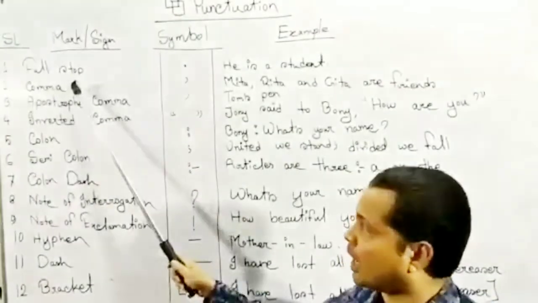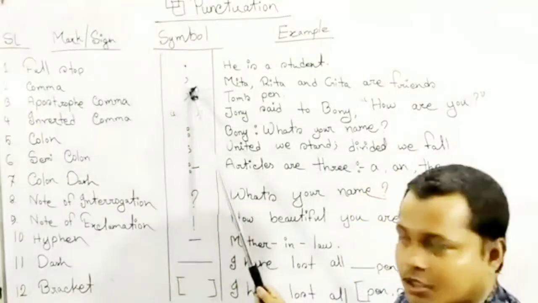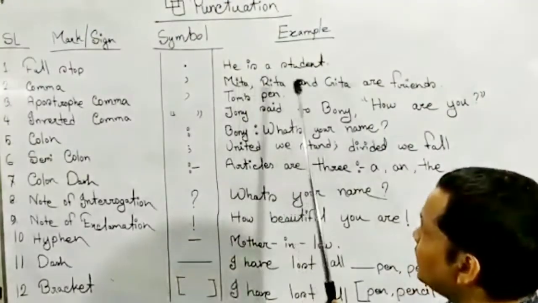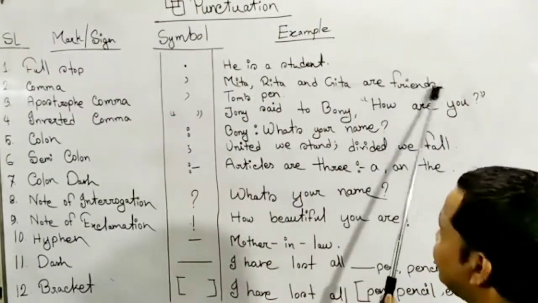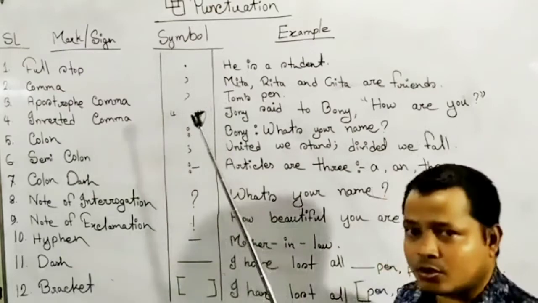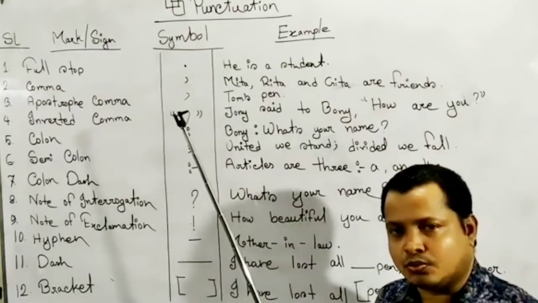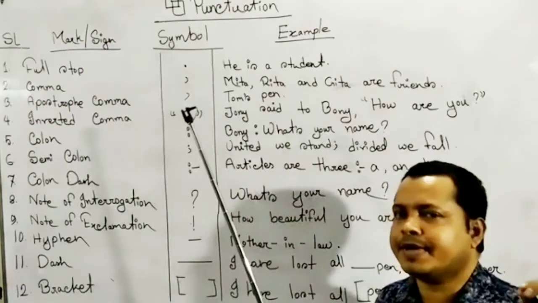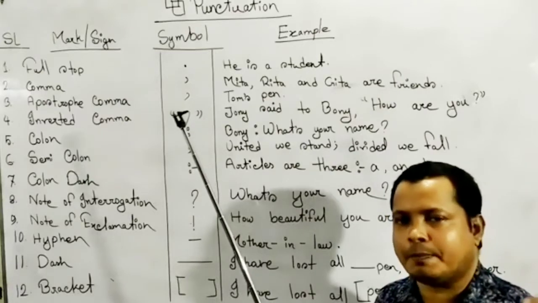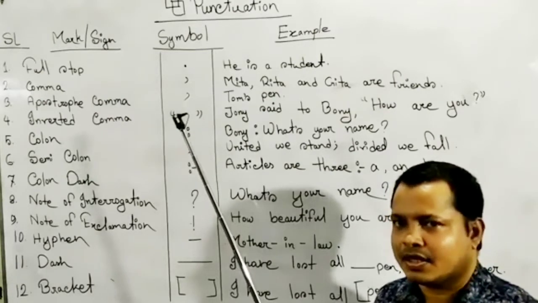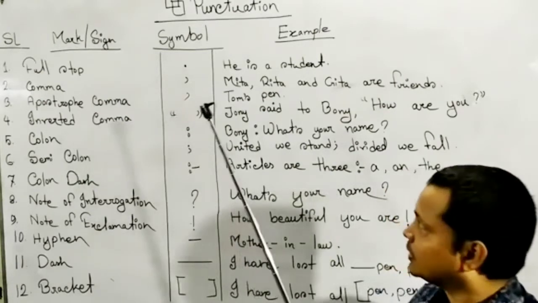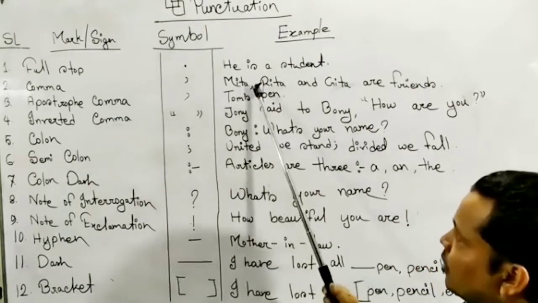Number 2, comma, sign, comma. Mita, Rita and Gita are friends. Here, when we find more than 2 same kind of name of person, place or thing, there we have to use comma.